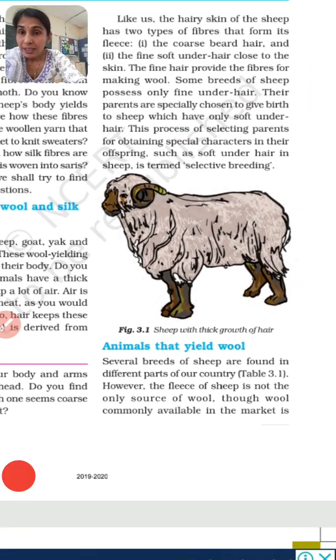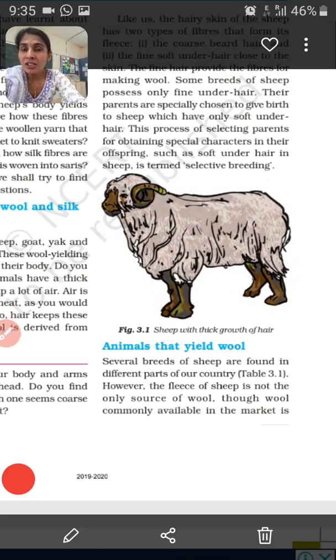The sheep is made to remove the skin hair. How is it done, children? Have you ever visited a barber? Have you seen anyone getting a shave, where the razor is used to shave off the facial hair? The same method is applied to this sheep also.